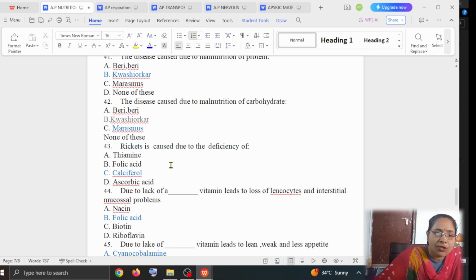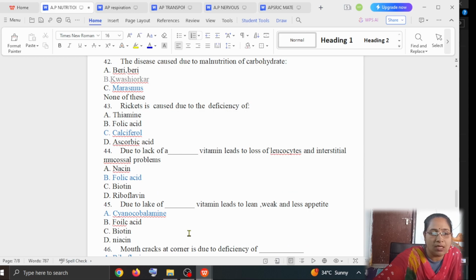Next, lack of which vitamin leads to loss of leukocytes and intestinal mucosal problems? Option A is niacin, option B is folic acid, option C is biotin, option D is riboflavin. The answer is folic acid.